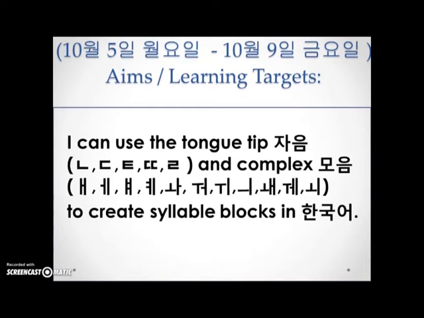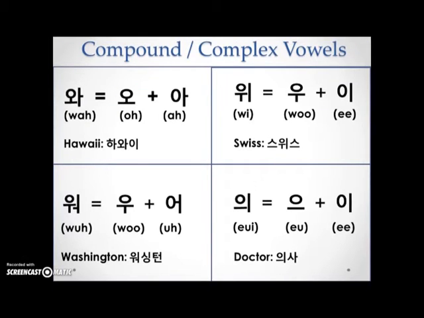안녕하세요, 박 선생님입니다. So today you will learn the remaining compound or complex vowels. And just to recap, we've learned 4 compound vowels so far, starting with wa, which is made of o and a sound, as in Hawaii. So Hawaii in Korean it means Hawaii.